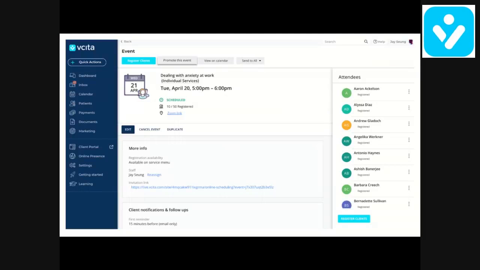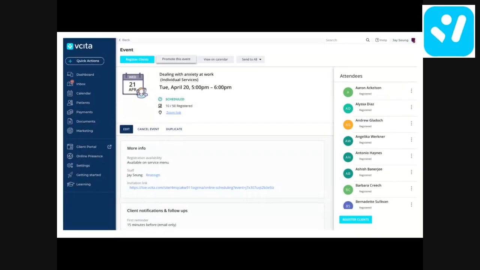Now, when we click on the event in the calendar, in the instance that we created, we get to this screen right here. And this is basically our event dashboard. We have a bunch of options here. We can see on the right-hand side the list of attendees, all the people that registered to our event. We could click register clients from here or here, and then add our existing clients to this event. We could also promote this event with our existing clients from our CRM. Use this send to all button to send messages or documents to all the attendees.